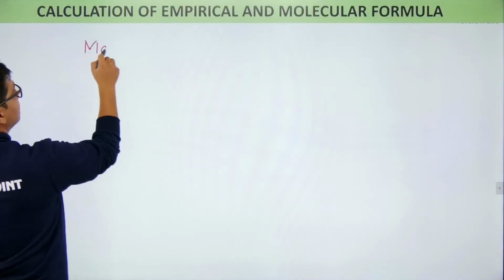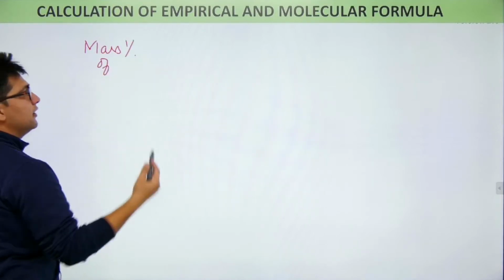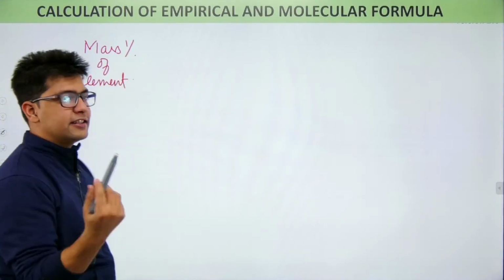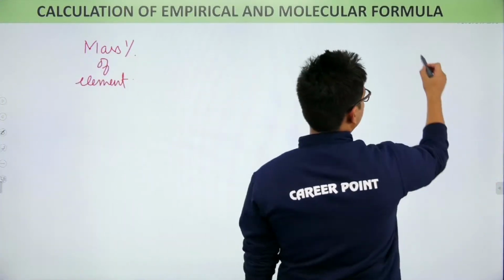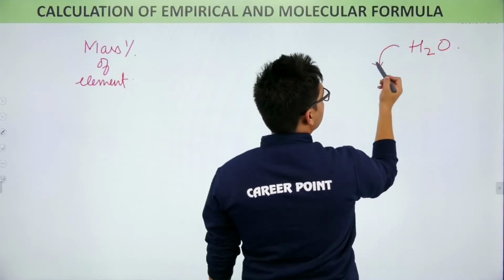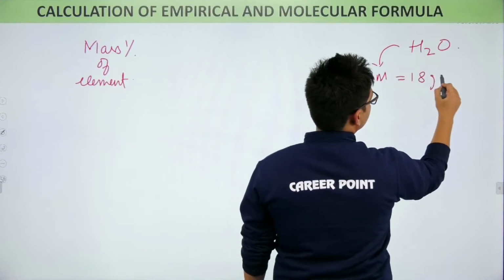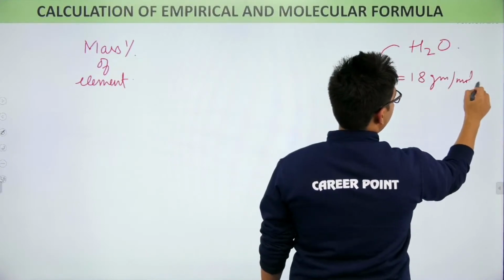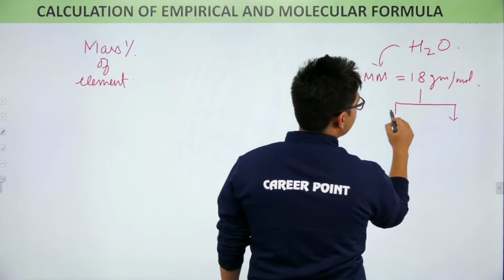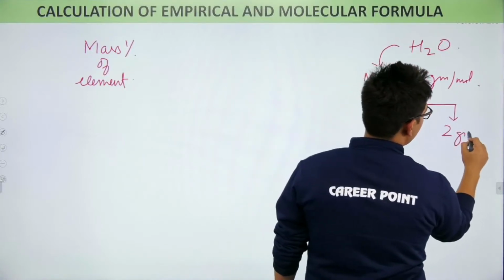For example, what is mass percentage of a compound of any element? Mass percentage of an element simply means, for example, let's say I have water. Now, in water, I know the molar mass of water is 18 grams per mole. In 18 grams of water, I have 16 grams of oxygen and 2 grams of hydrogen.